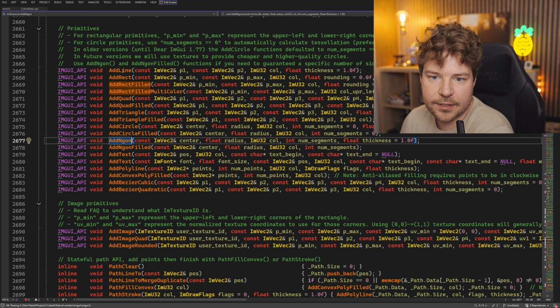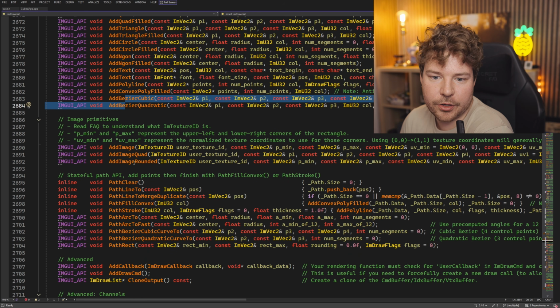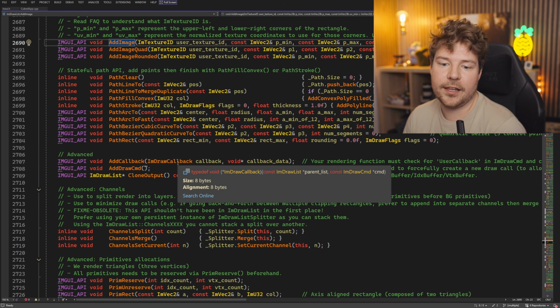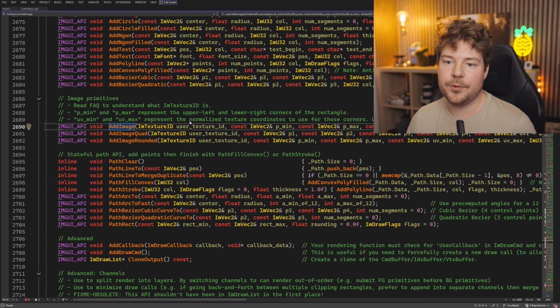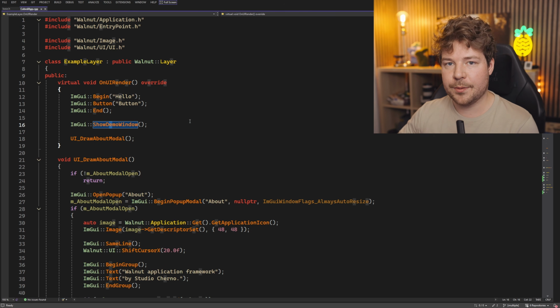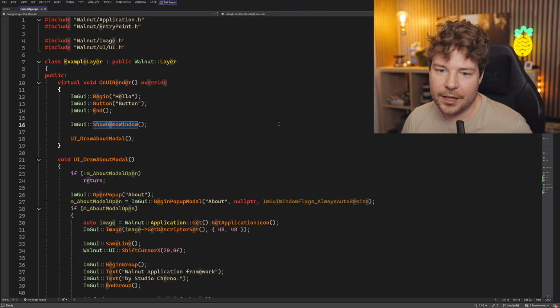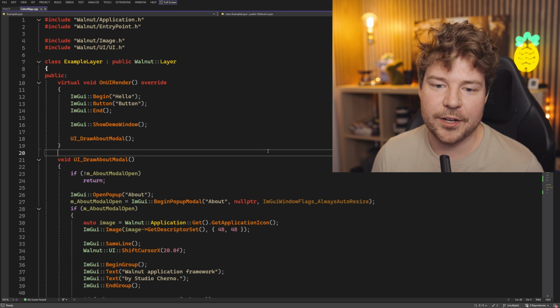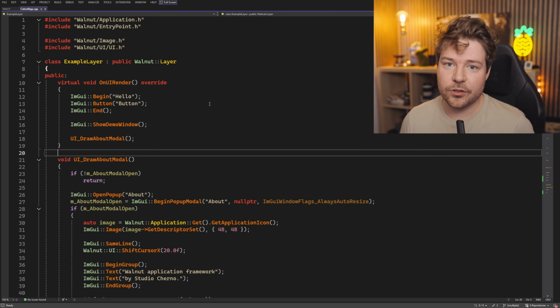We can draw lines as well, even curves and paths, and we can add images, and it's great. It's a little rendering API that we could theoretically even use to build a game. But of course, we're going to go a lot deeper and make this 3D, and we're going to have to actually build a Vulkan renderer for that. But we'll get there eventually. For today, let's just see if we can draw some of those primitives.